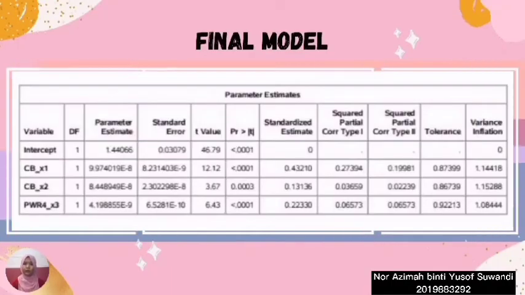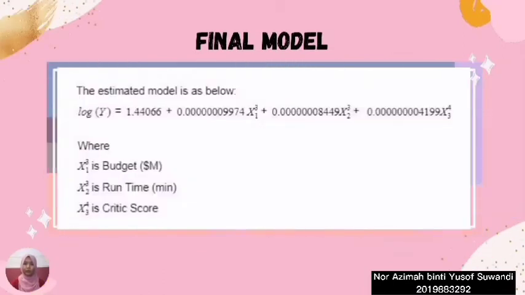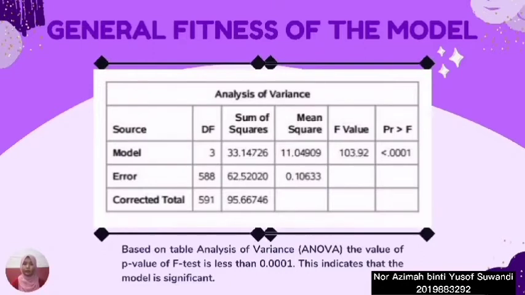From there, we will get the parameter estimate table from the SAS. And from here, we will get the value for beta. So we will get the final model that consists of the transform variable and the value of beta from the previous parameter estimate table.